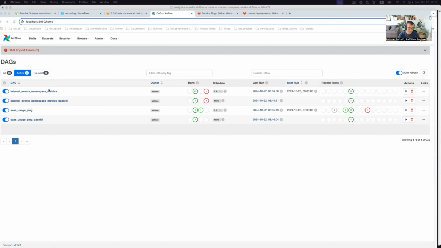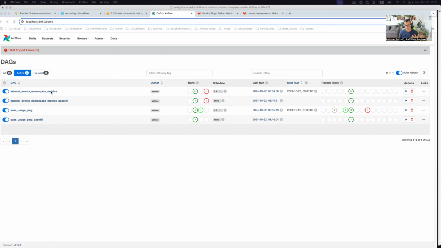Long story short, now we have 4 types of metrics and backfill is supported. We have refactored code in very good shape, and we can easily extend this mechanism with new metrics. How and why? Because the only differences between SaaS usage ping and internal events namespace metrics are where we get the file with queries and where we want to store the data. So it's only 2 differences, exposed as settings in the code, which is written in Python.